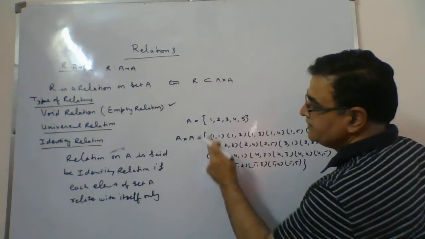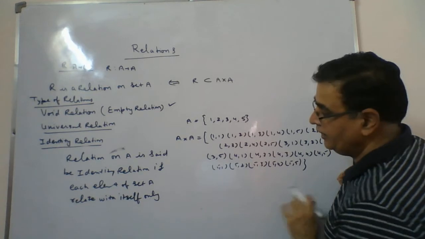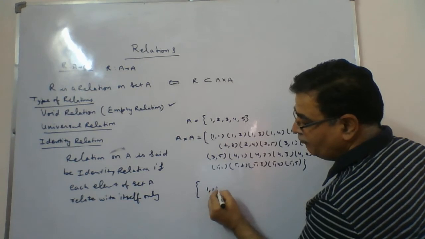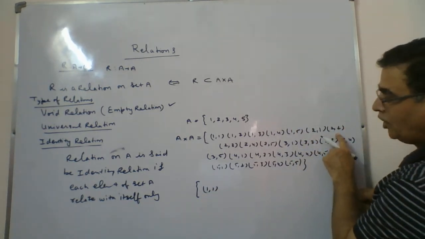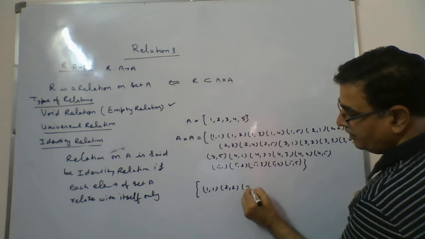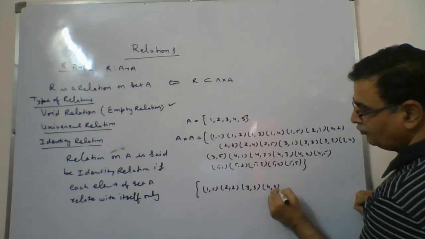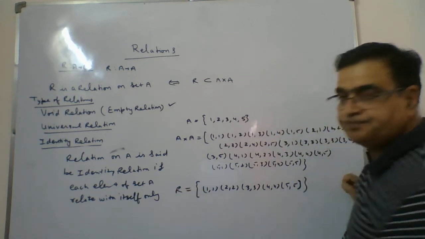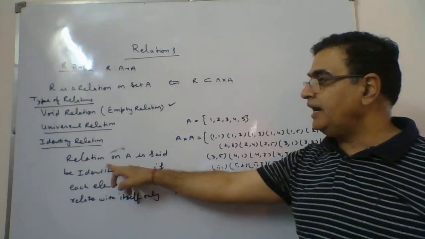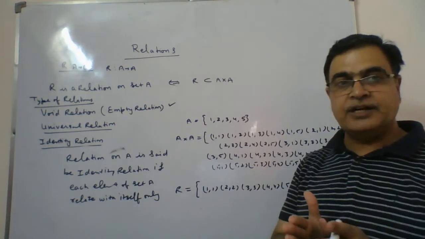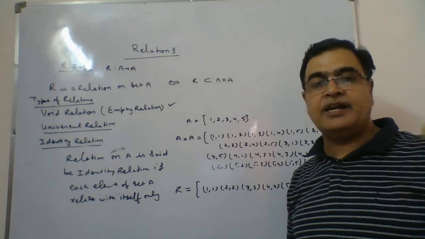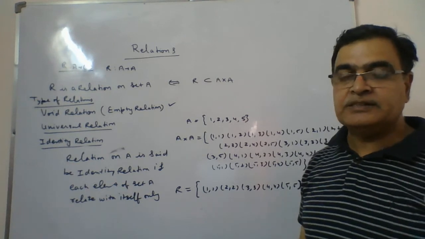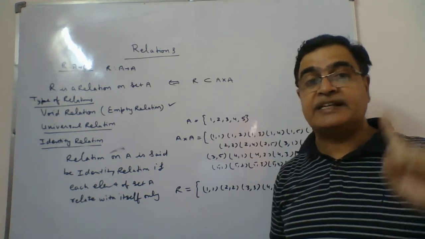Here in this case, if I say this is the Cartesian product, and from this I take 1 relates with 1, so one ordered pair will come, (1, 1). Then we'll take (2, 2), then (3, 3), (4, 4), (5, 5). If in this way we have a relation R, then it will be called an identity relation. What is the condition I told you? In an identity relation, each and every element should relate with itself only. Means one cannot relate with any other element except one.